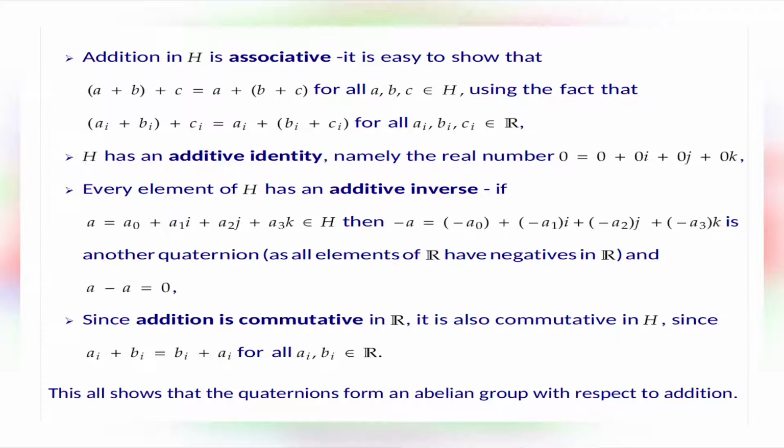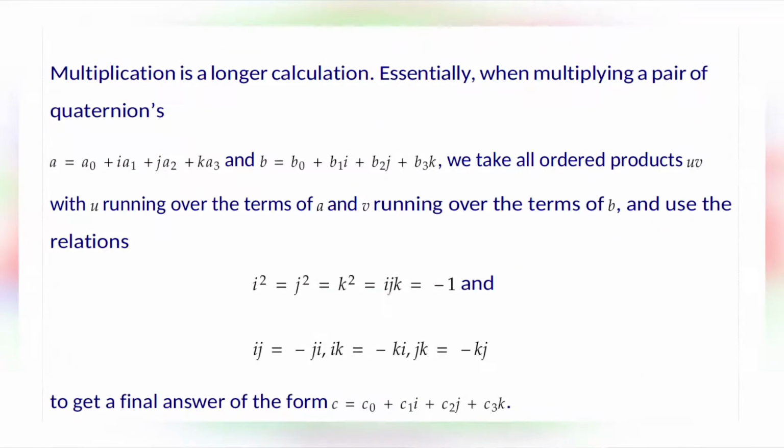Since addition is commutative in R, it is also commutative in H, since Ai plus Bi is equal to Bi plus Ai for all Ai, Bi belonging to R. This all shows that the quaternions form an abelian group with respect to addition. Multiplication is a longer calculation.